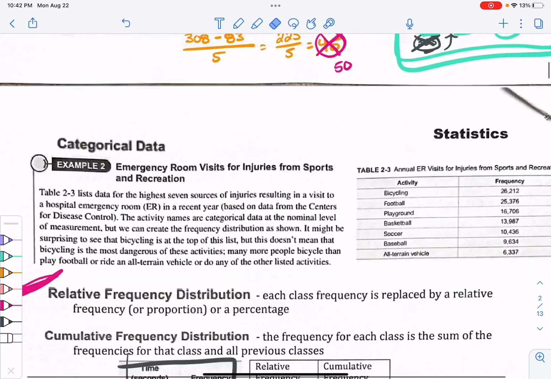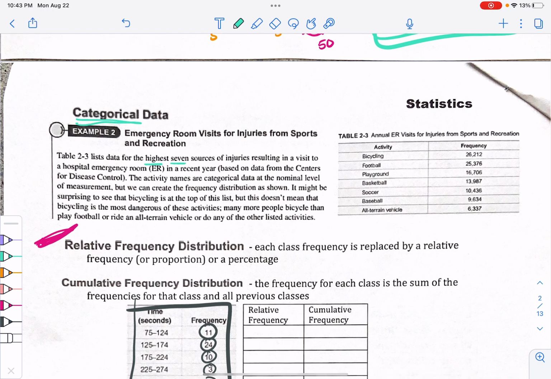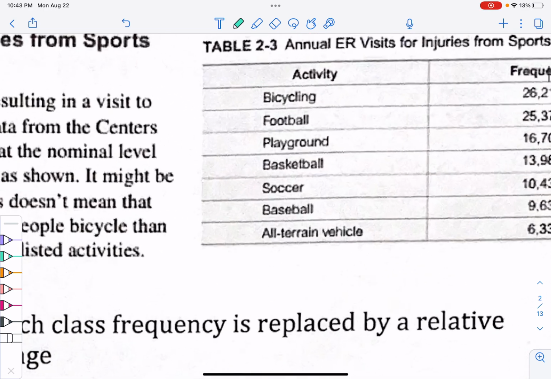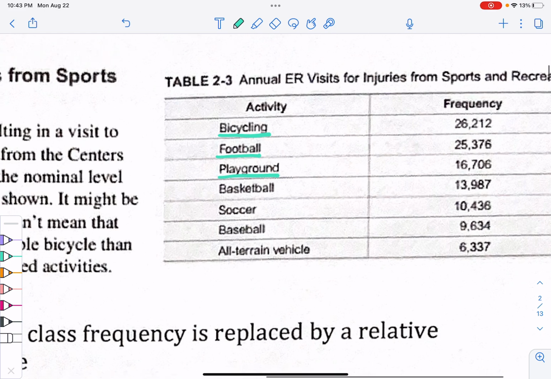All right, I've talked a lot. I'm sorry. Let's go through one more example where we're talking about categorical data, because you can put categories into a frequency table as well. And so what they have is they say the data for the highest 7 sources of injuries resulting in the ER, okay? So they say bicycling is one of the reasons why you go to the ER. Football is another reason. Playground, some people get hurt on the playground.